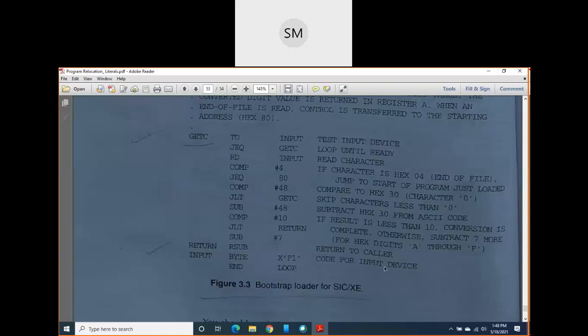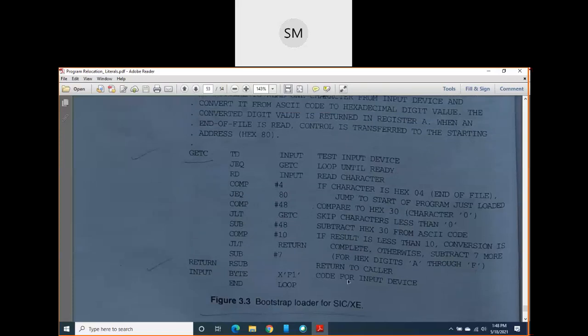Okay. So why sir another 7 we have to subtract? Because after 9, if we consider hexadecimal values A, B, C, D, E, F, for those 7 characters, we have to subtract it once again. So all these subtraction and addition are done inside register A. Okay, then return to subroutine. Which subroutine? That is nothing but return to caller.